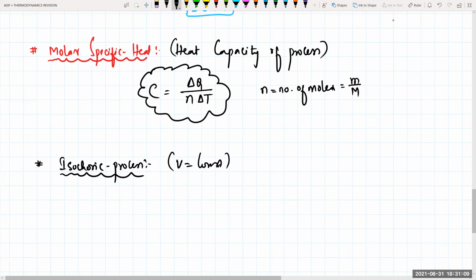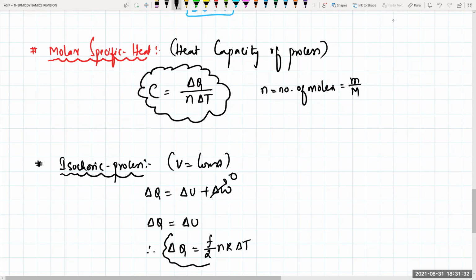So if we apply the first law of thermodynamics, delta Q is equal to delta U plus delta W. Work done will be equal to how much? 0, sir. Work done in this one will become 0. So delta Q will be equal to delta U. Therefore, delta Q will be equal to F by 2 N into R into delta T. Agreed? Yes, sir.